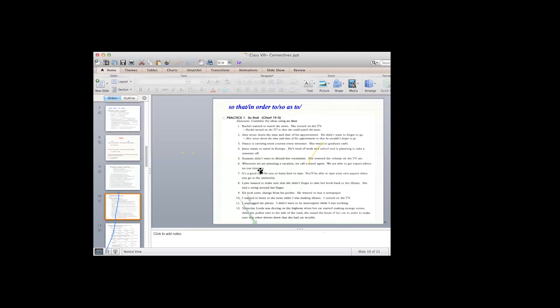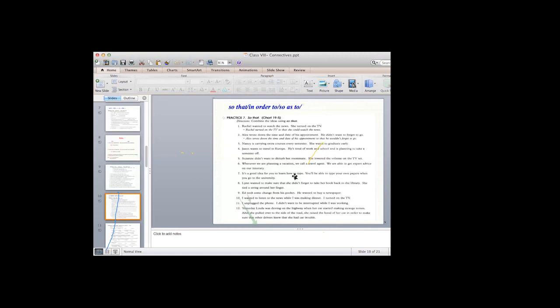Or we call travel agents to be able to get expert advice, or just to get expert advice on our itinerary. It's a good idea for you to learn how to type. You'll be able to type your own papers when you go to the university. It's a good idea for you to learn how to type, so as to type, in order to type your own papers, okay? Or so that you can type your papers when you go to the university, okay?